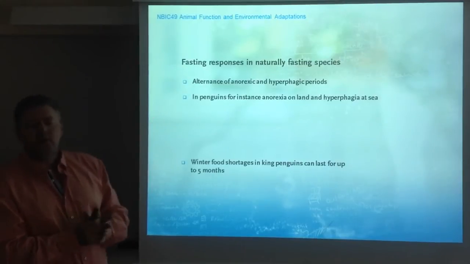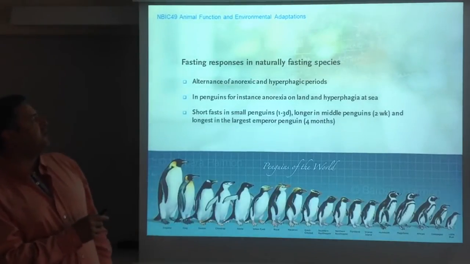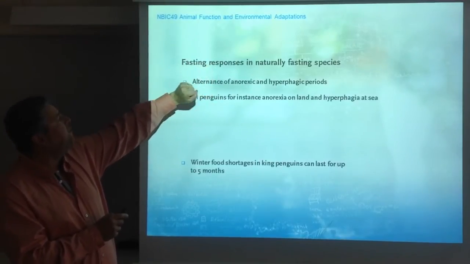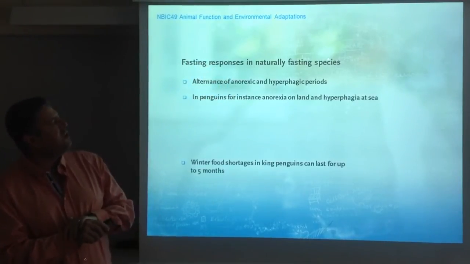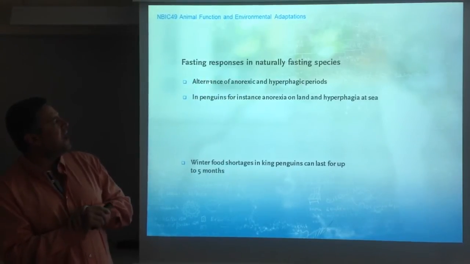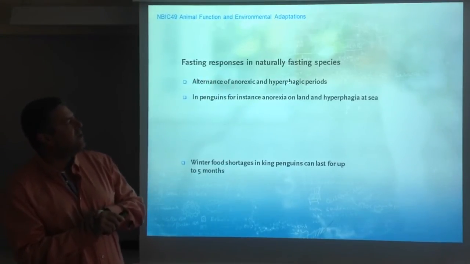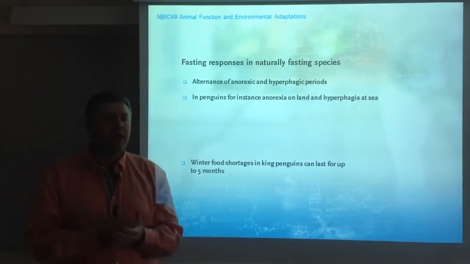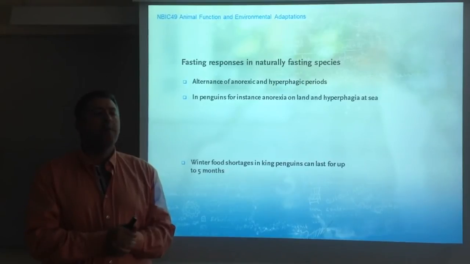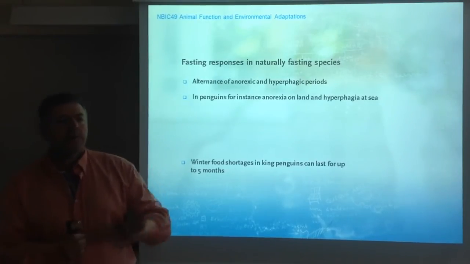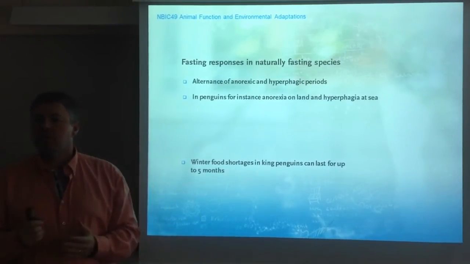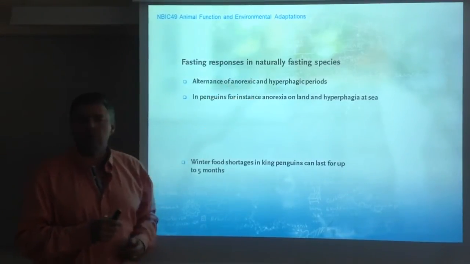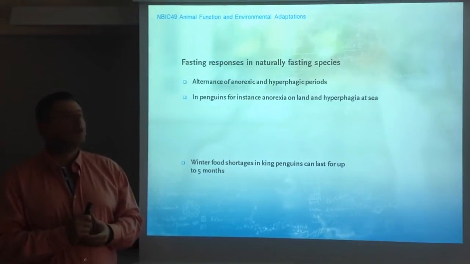How does this look in naturally fasting species? In naturally fasting species that actually fast, you have an alternation between anorexic and hyperphagic periods. In mammals, ourselves, how many hours go between meals? 3, 4, 5, up to 8 hours? It becomes a cycle. But of course, for animals that are naturally fasting, this can be a much longer period.